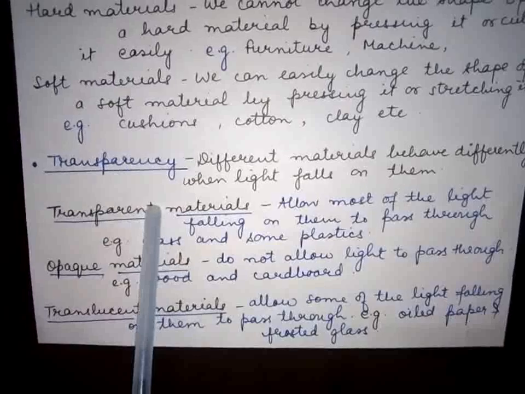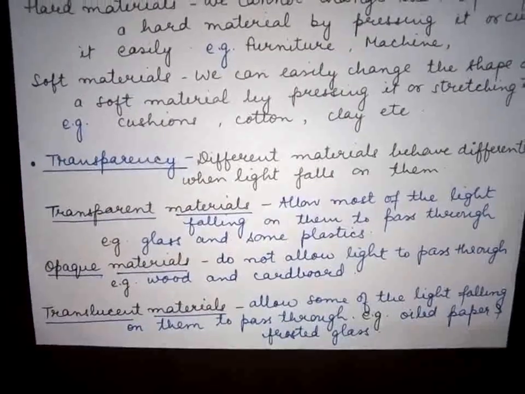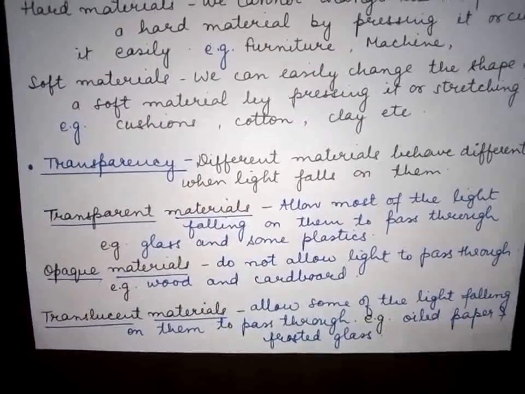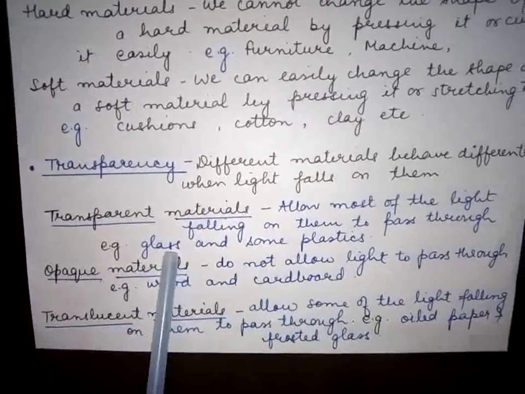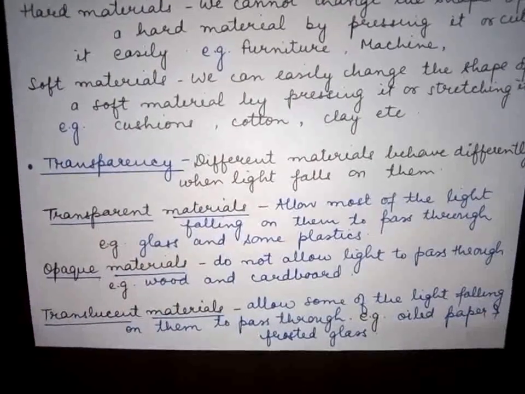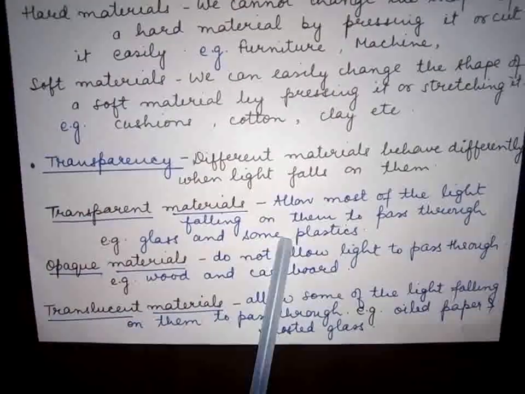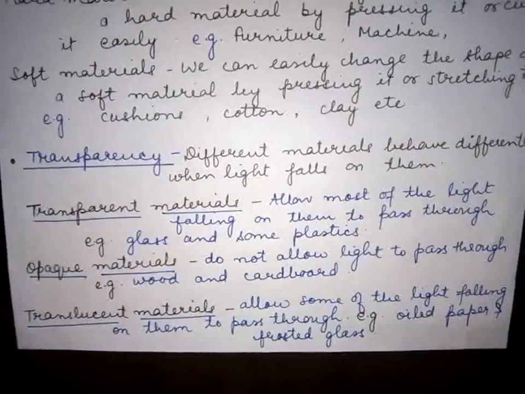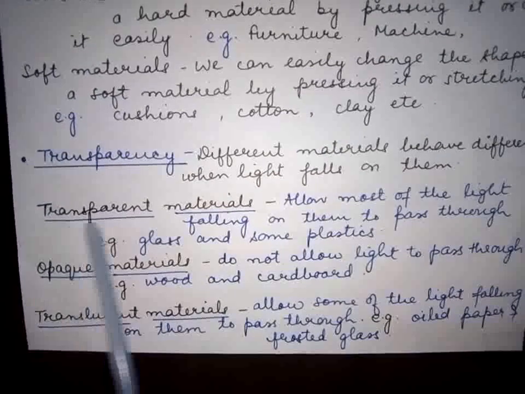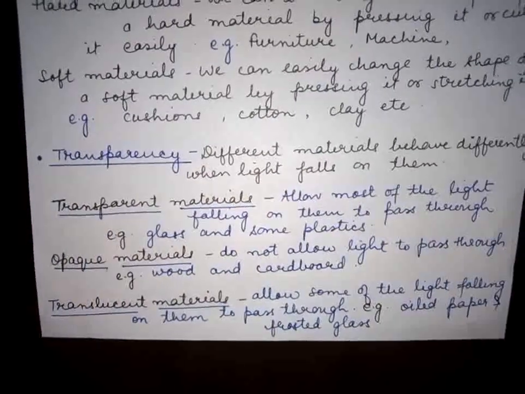Means such materials allow almost all the light falling on them to pass through. Suppose you have a glass, you can simply see that light can pass through a glass, and some plastics are also available which can allow the light to pass through. So such materials are called transparent materials.